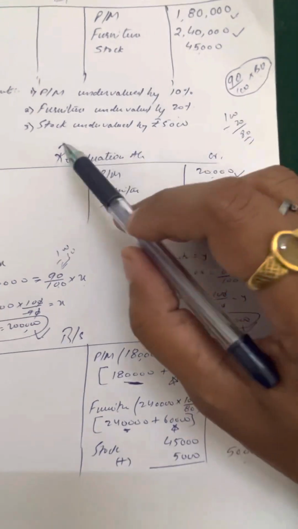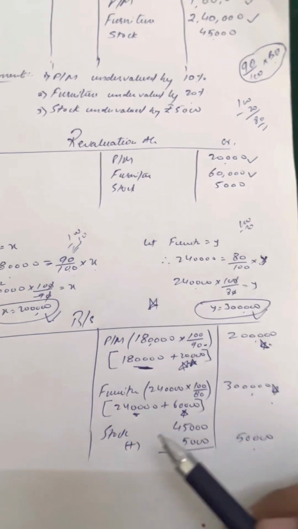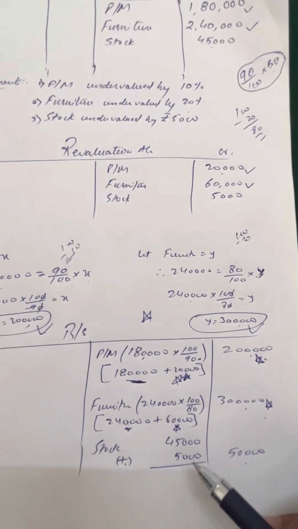And if you have given stock undervalued by rupees 5,000, then directly, as I told you in the beginning, you will plus 5,000.